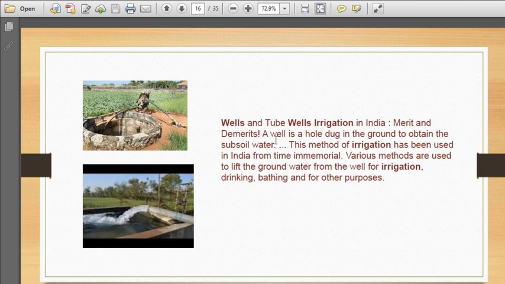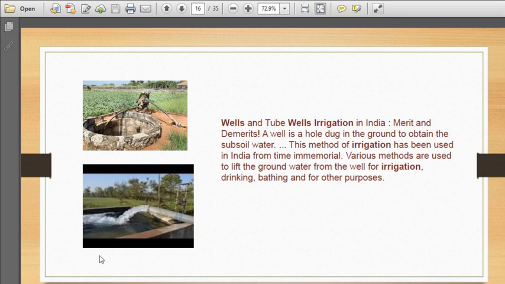A well is a hole dug in the ground to obtain the subsoil water. This method of irrigation has been used in India from time immemorial, meaning from very ancient times. Various methods are used to lift the groundwater from the well for irrigation, drinking, bathing and other purposes also.